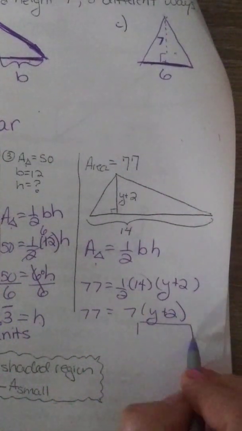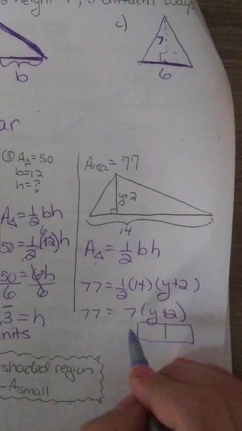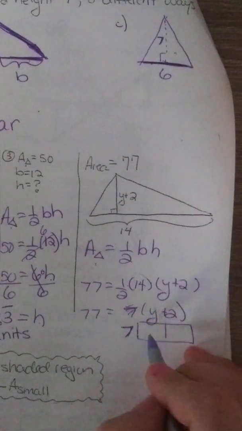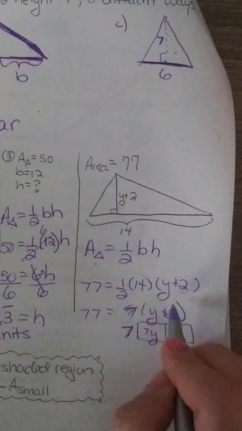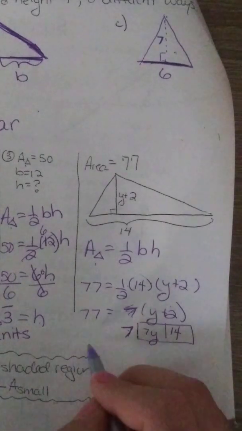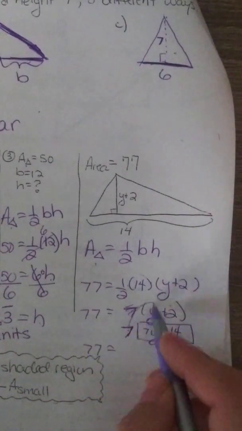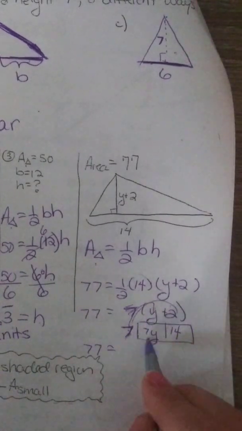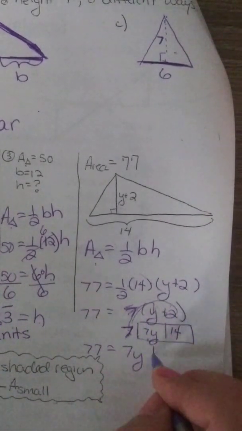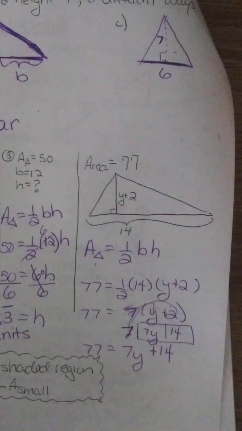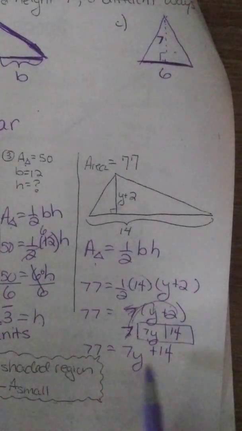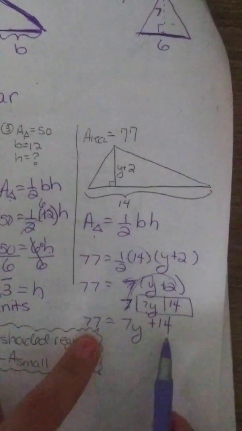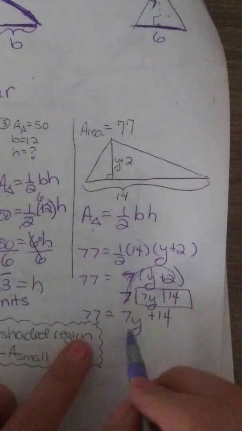Parentheses means you distribute. So I'm going to draw the area model, the box underneath. Move this 7 here. 7 times y is, 7 times 2 is, and I'm going to rewrite the problem. So now this 7 was used. Do not rewrite it. It is turned into 7y, and it's turned into 14. Parentheses step is done. Is there any same side combining? Can I add these together? No. Are there any like terms on opposite sides? Yes. So that's OSO, so I'm on the getting rid of plus minus step.